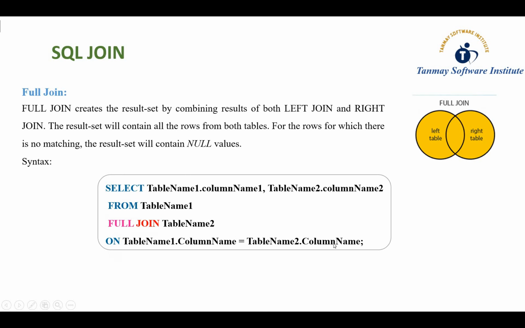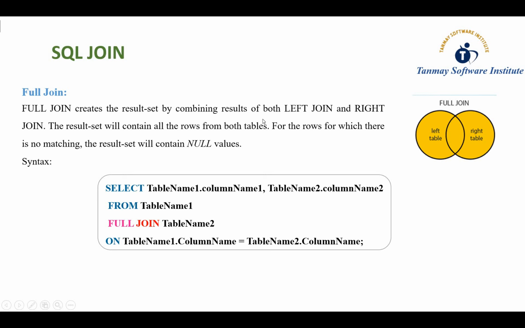So next is the full join. Full join means what? See, in that figure, this is a full join. There are two tables, a left table and a right table. A full join fetches all the records from the left table and all the records from the right table. So this is nothing but the full join.